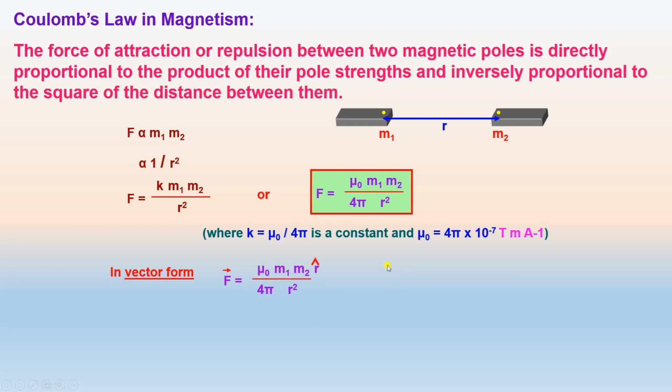In vector form, F is equal to mu naught upon 4 pi multiplied by m1 m2 r vector divided by r cube.